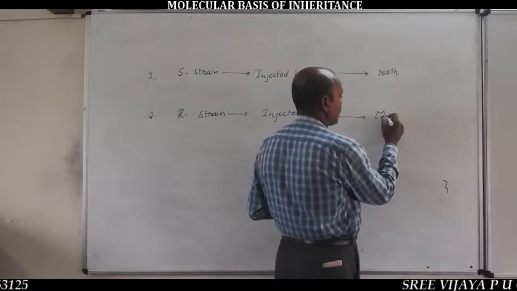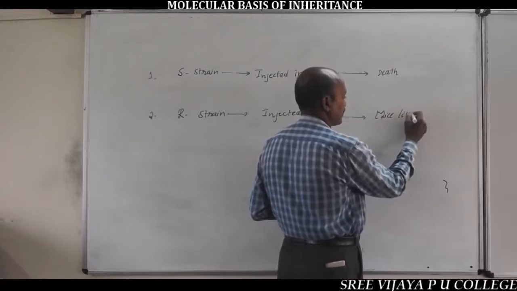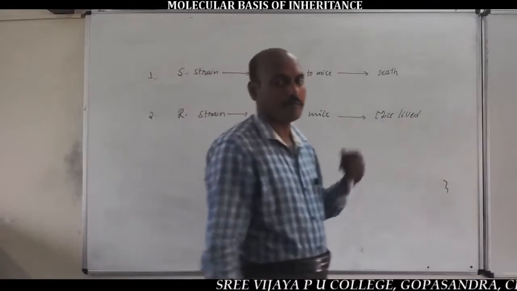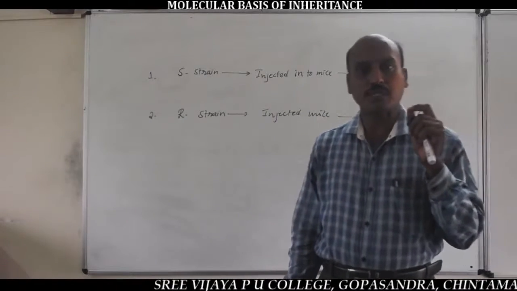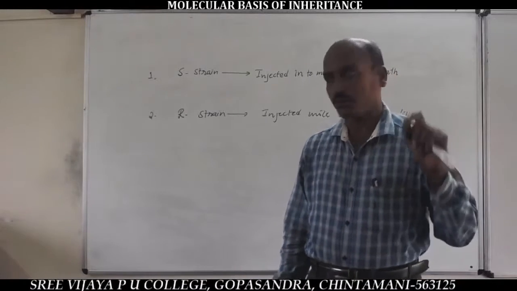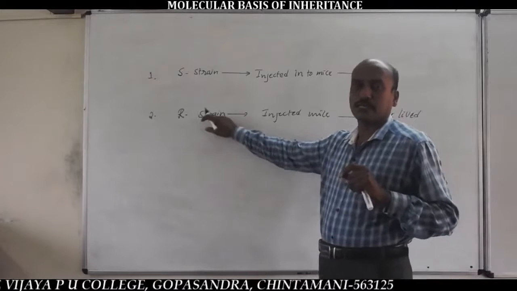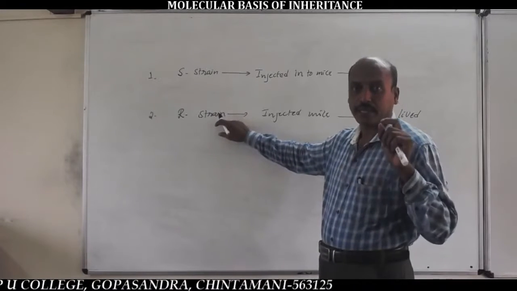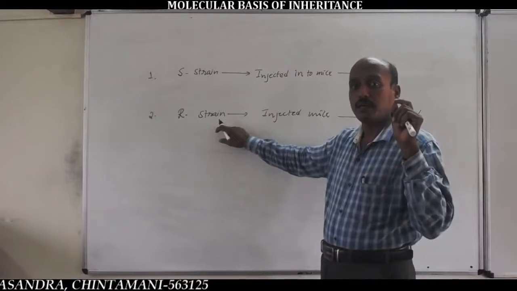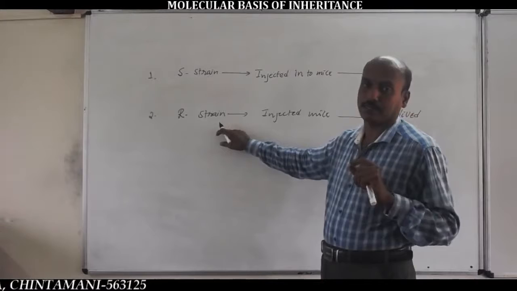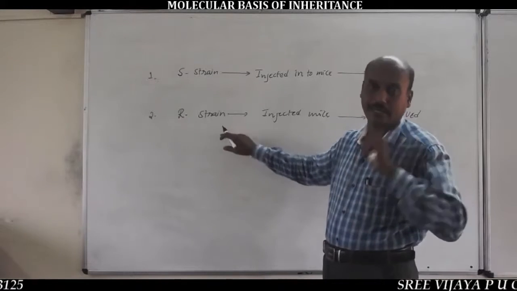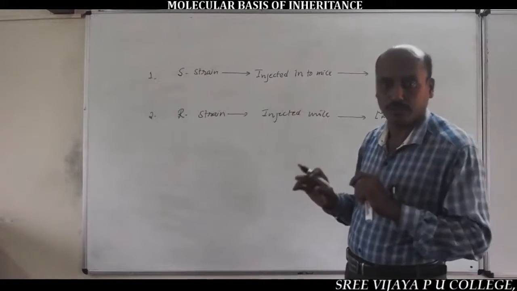The mice stay alive. There is no death of the mice due to the absence of pneumonia fever. That is because R-strain bacteria are non-capsulated. Whenever a capsule is absent, they are harmless, non-pathogenic bacterial cells.